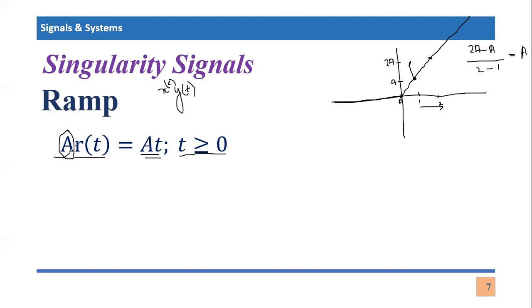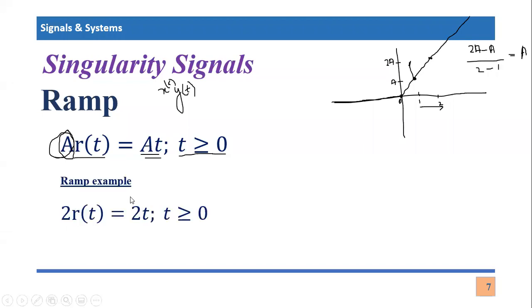And see, this a constant is nothing but a slope here, right? Just take an example to clarify this concept further. So here I have taken another example. It's a ramp signal whose slope is 2. So a ramp signal with slope of 2, its definition will be simply 2t whenever t is greater than or equal to 0. If I'm going to plot this signal with the help of MATLAB,